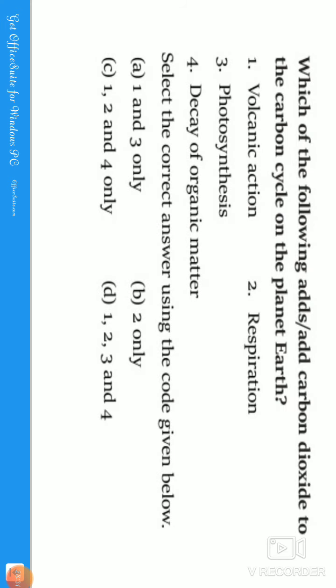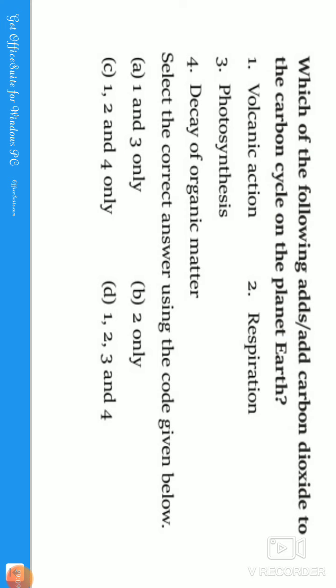Which of the following adds carbon dioxide to the carbon cycle on planet Earth? Guys, if you see volcanic action, the magma and lava present inside will come out, and it will release carbon dioxide to the atmosphere. So the first statement is correct. Second statement, respiration. During respiration, what happens? Respiration is nothing but intake of oxygen and release of carbon dioxide. So this will add carbon dioxide to the carbon cycle.